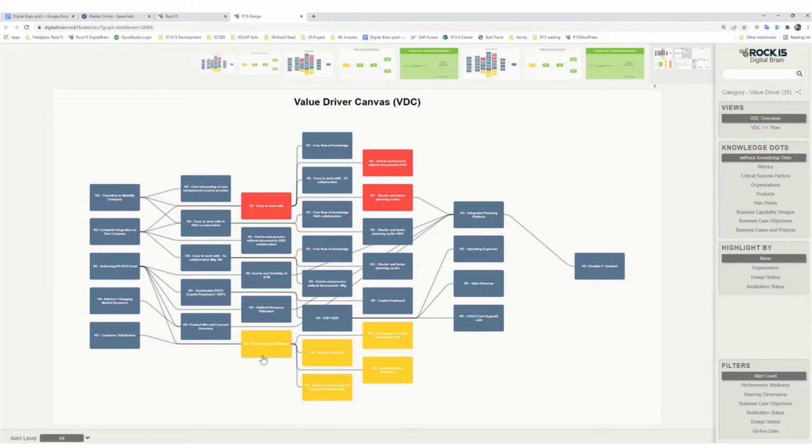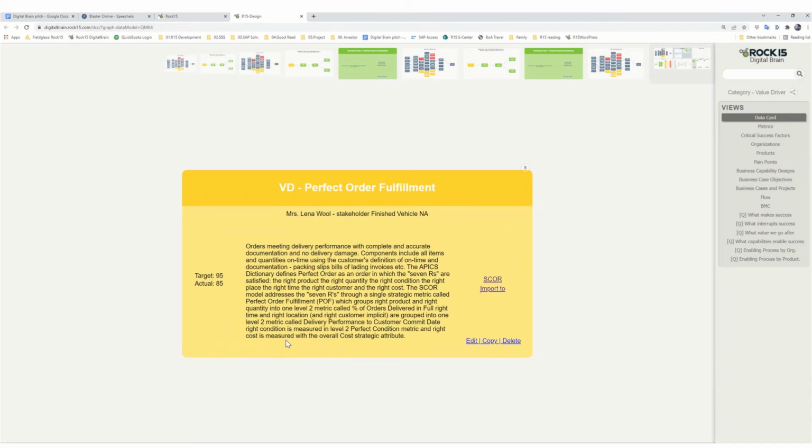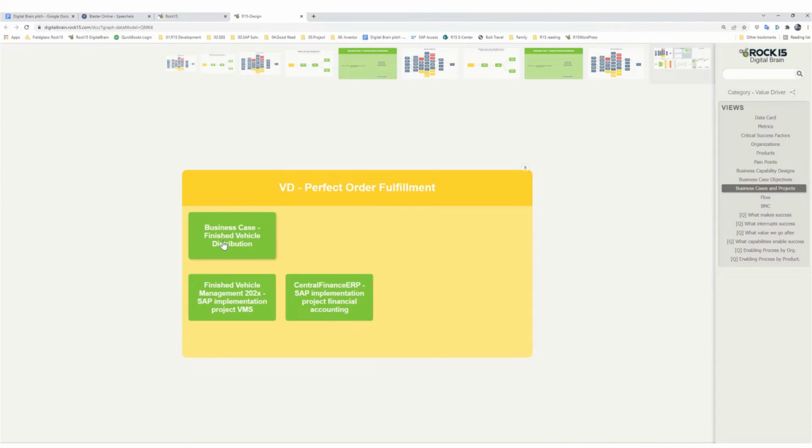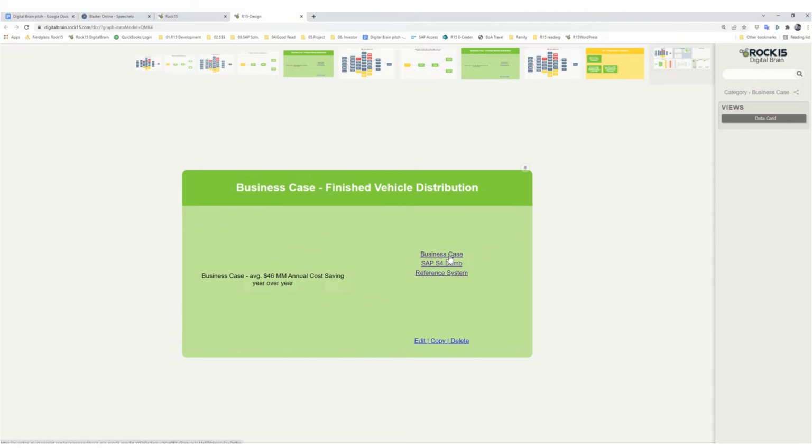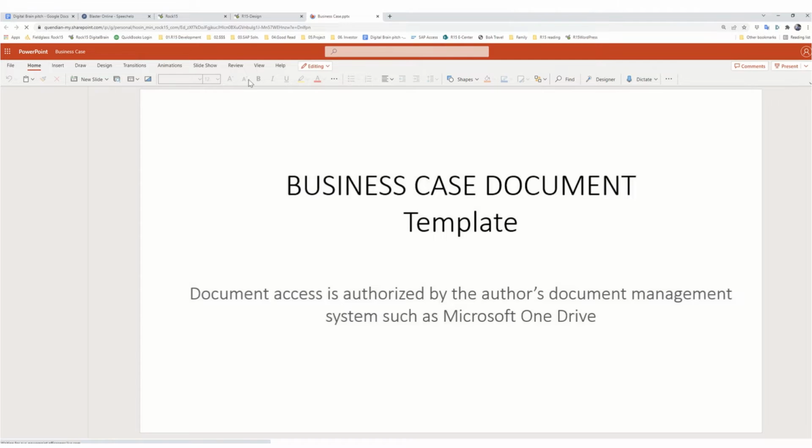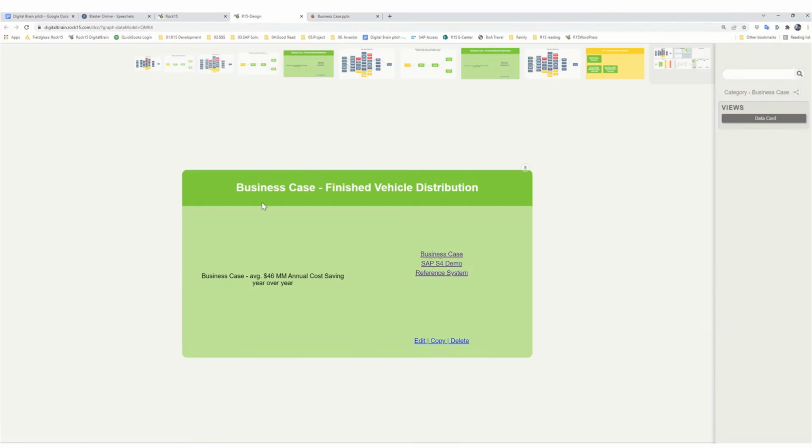He selects the goal that the German team set up in 2018, and sees their approved business case. Here, he can open the linked document to understand how they estimated the business value. Or even jump into the reference or demo system to see how they implemented it.